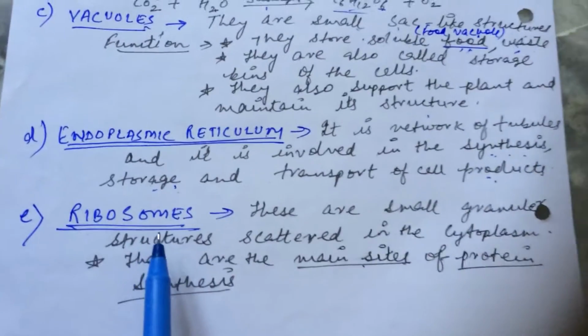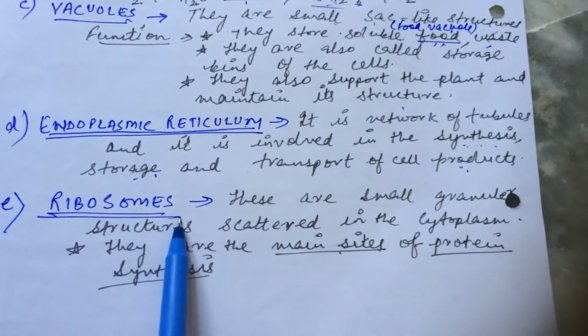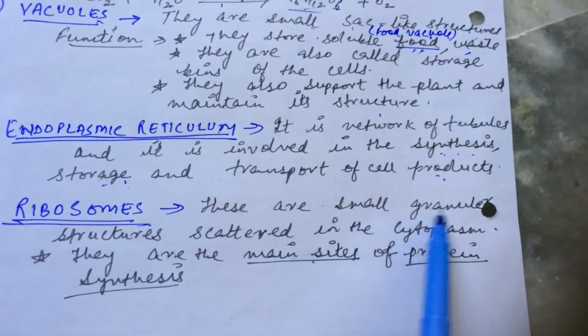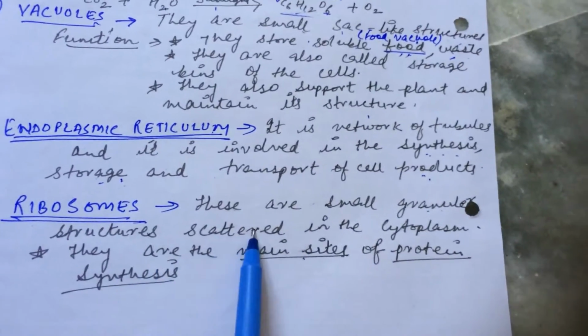Now another cell organelle is the ribosomes. Now they are small granular structures which are scattered in the cytoplasm, right?